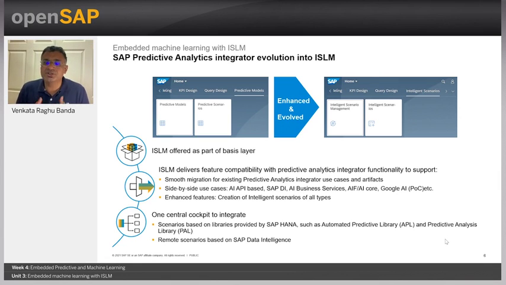And you have additional capabilities of using, like I mentioned, not only the SAP HANA based algorithms, but also with the side-by-side use cases, you could build API based AI business services, or leverage SAP DI, or use the AI business services, or use the Google AI. There is a POC going on around that.